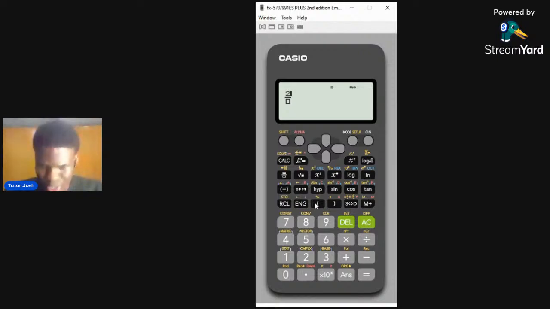2 open brackets minus 3 plus x, right? So you press alpha, this key here, alpha, then you press x. Then what do you have again? You close your bracket and you press square. This is where you have square. I hope you can see my screen. Then minus 18, right? Actually, because I'm teaching it, that's why I'm slow. I want everybody to follow it. If it's an exam, I'll punch it and get my answer right. Then you navigate downward, press this key to navigate downward, then you press alpha x.